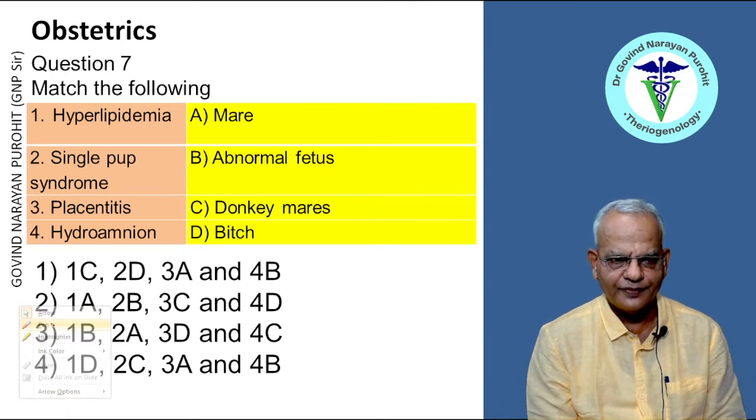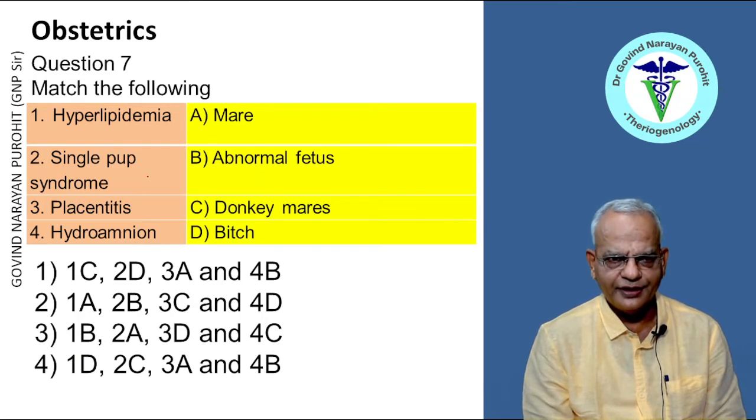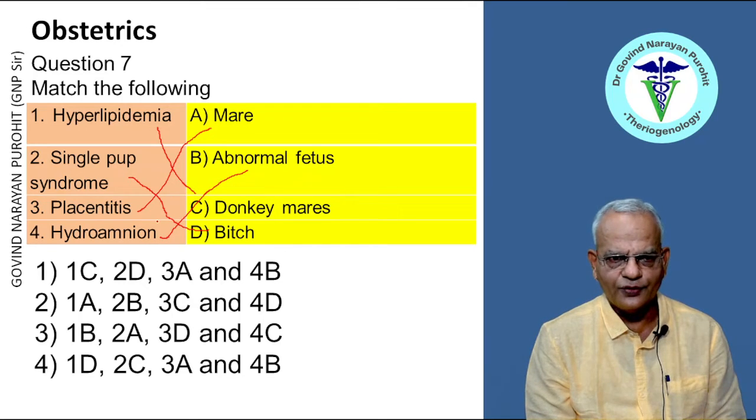Another match the following: hyperlipidemia, single pup syndrome, placentitis and hydroamnion. Hyperlipidemia occurs in donkey mares. Single pup syndrome is commonly found in the bitch, where the presence of a single pup delays the parturition. Placentitis occurs in pregnant mares, and in hydroamnion the fetus is abnormal. So again 1C, 2D, 3A, 4B. This is the right answer, right?